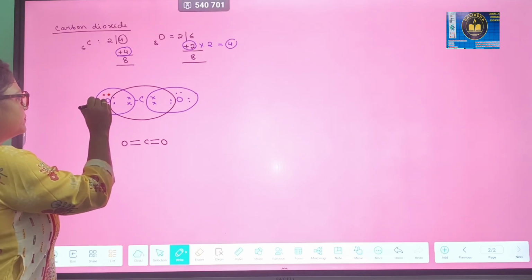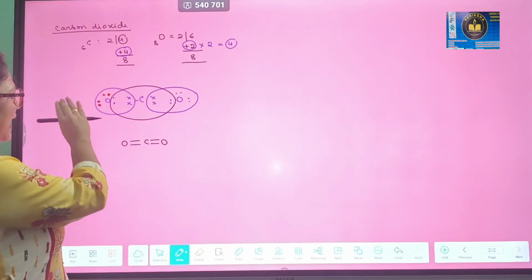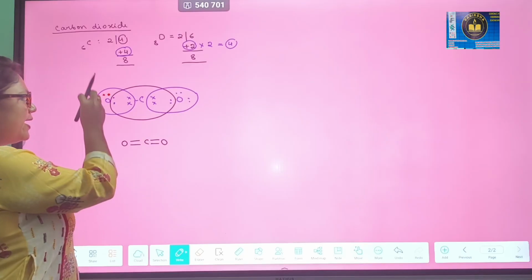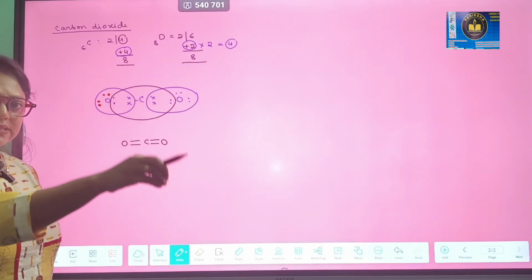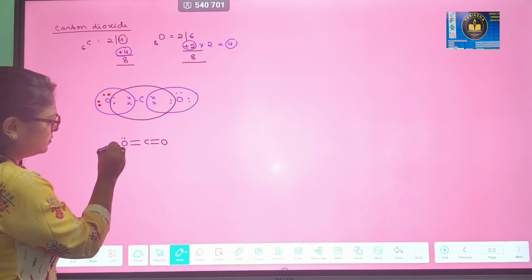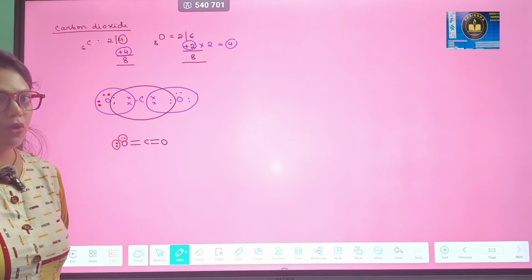These red electrons that I am now showing are already present on the oxygen atom, but they have not taken part in sharing. Out of the 6, oxygen has shared 2, right? So 4 more electrons are present on oxygen which have not taken part in sharing.